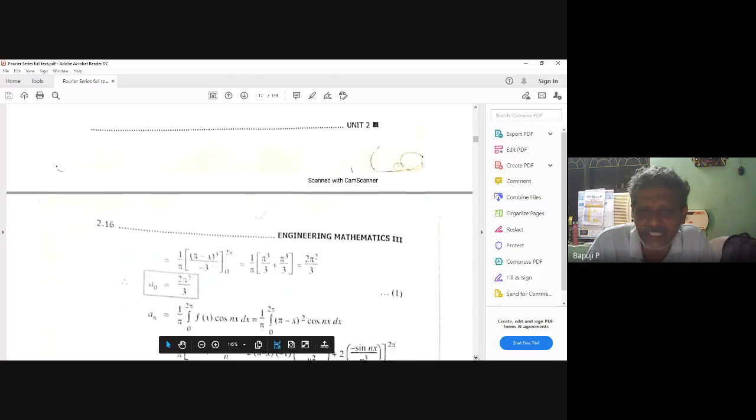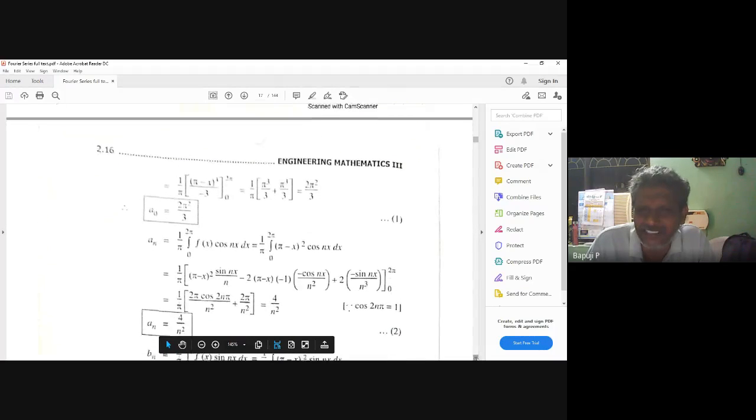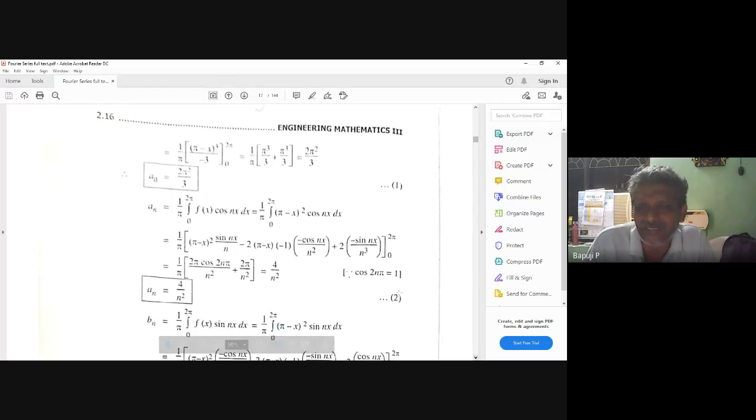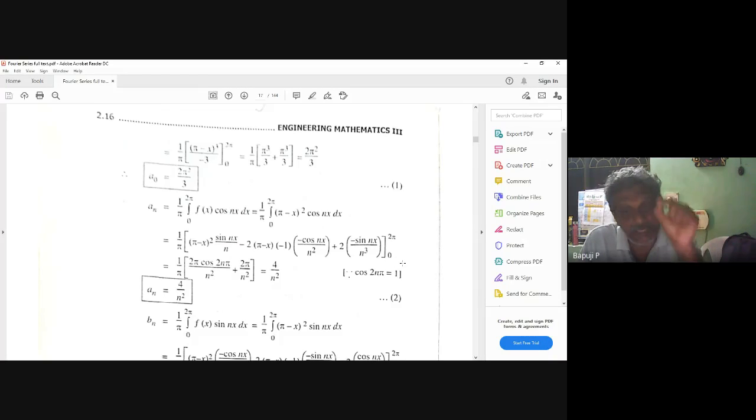Then similarly do a_n, I will go fast, this is already explained, you know. But while applying the limits, this term is zero, sin 2 pi is zero, sin 0 is zero, this term also, both limits are valid here. Upper limit is what, pi minus 2 pi, minus minus plus, 3 minus, 4 minus, plus means 2 pi cos 2n pi. Lower limit is what? In lower limit 1 minus you will get here. How many minuses are there? 1, 2, 3. That minus.